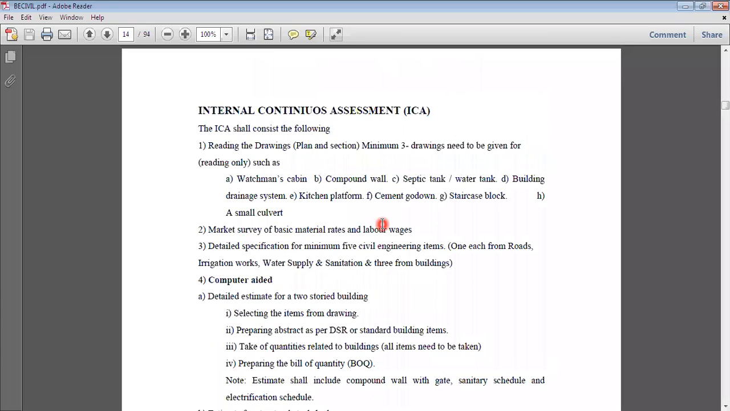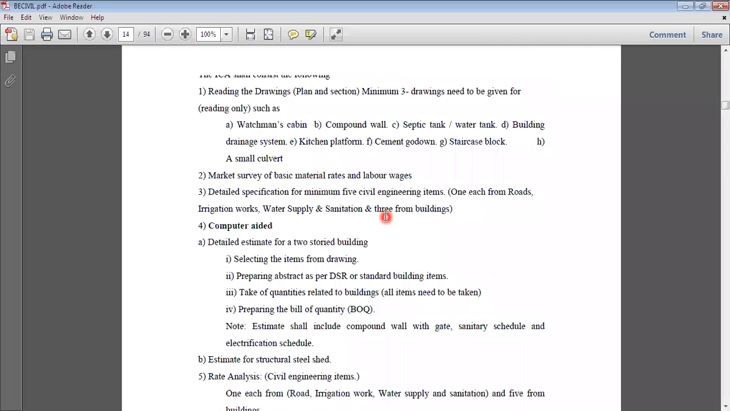This is not a simple task that you have to perform, but it is also not unlimited. In this particular part, our serial number 4, computer aided drawings, you have to determine the quantities using only Microsoft Excel. So the measurement sheet you have to prepare in Excel, the abstract sheet you have to prepare in Excel, and the bill of quantity, that is BOQ, you have to prepare in Excel, and then you have to add each and everything. I will show some sample Excel files also for your understanding.